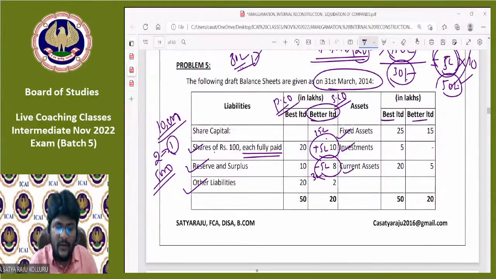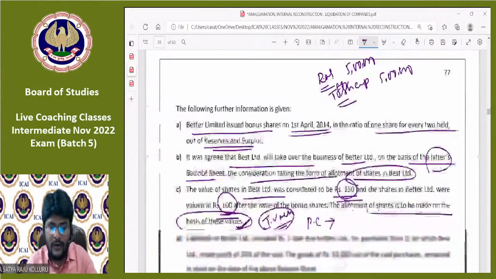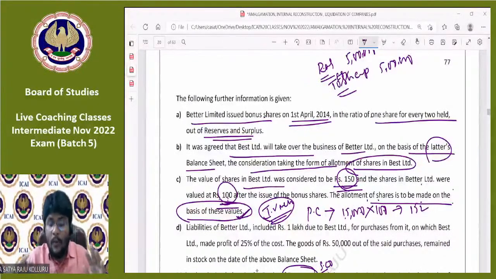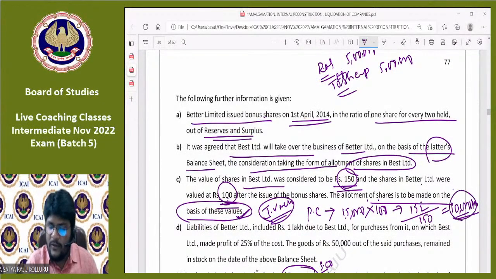That is 15 lakhs divided by 100, which means 15,000. 15,000 shares we are issuing as PC. And each and every share we are issuing at how much? 150. Tell me guys, 15,000 into intrinsic value per share 100, that is 15 lakhs. The amount of PC is 15 lakhs. How many shares are you issuing as PC? Divided by 150, that is how many shares, guys? 10,000 shares we are issuing. Yes. Number of shares issued as PC were 10,000.